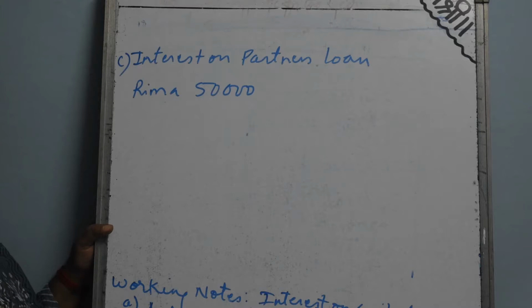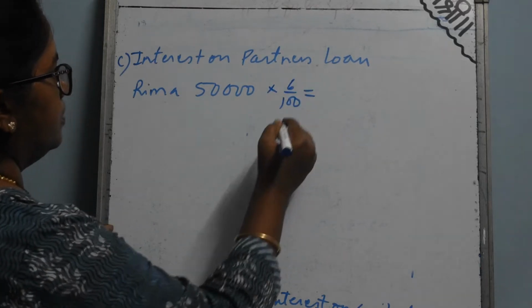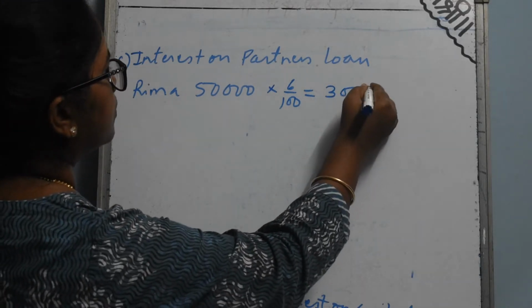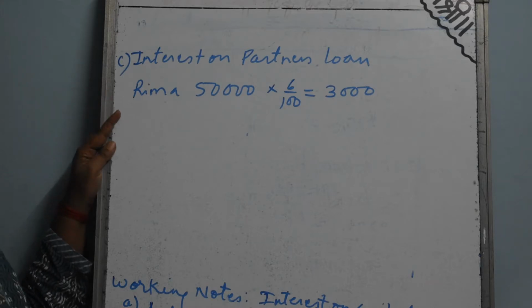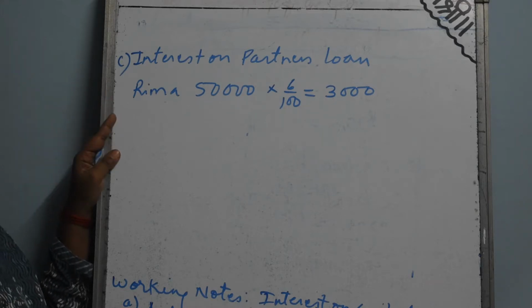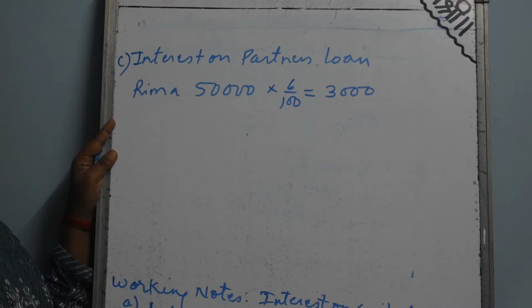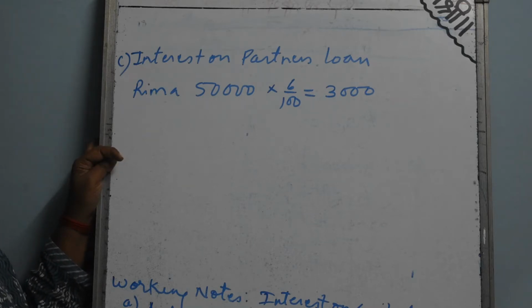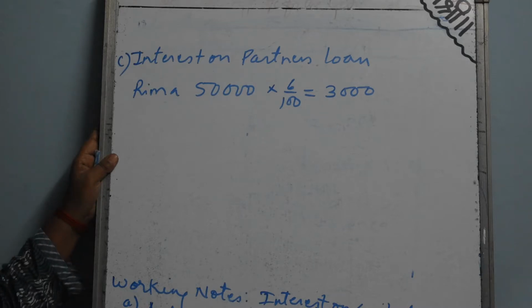So when percentage is not given, you have to take 6%. It comes to 3,000. Rima has advanced rupees 50,000 at a rate of 6%. It comes to 3,000. Now here also same thing you have to do. From the net profit you have to minus the interest first, and whatever balance of net profit remains, it will come on the credit side of profit and loss appropriation.